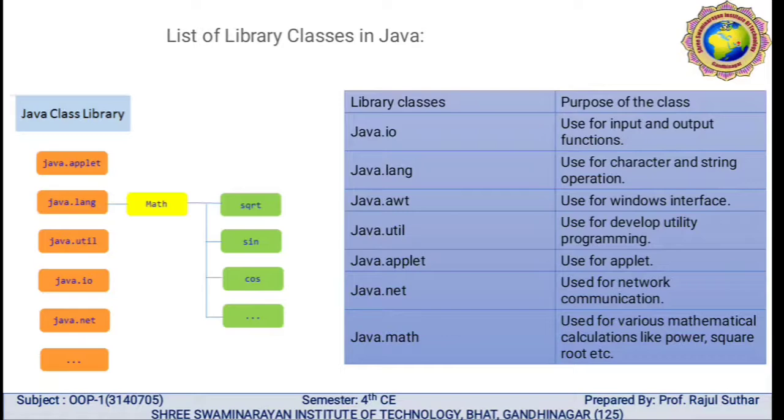Then java.net is used for network communication. Java.math is used for various mathematical calculations like power, square root, etc.